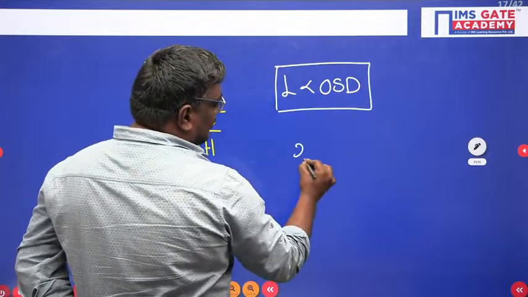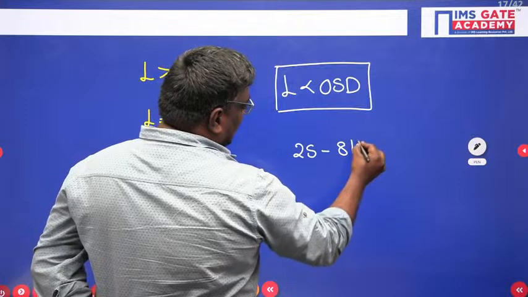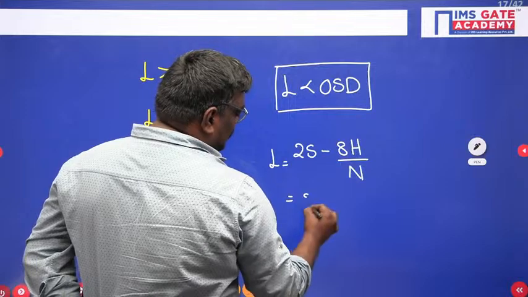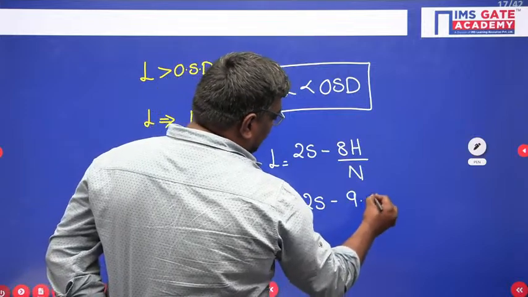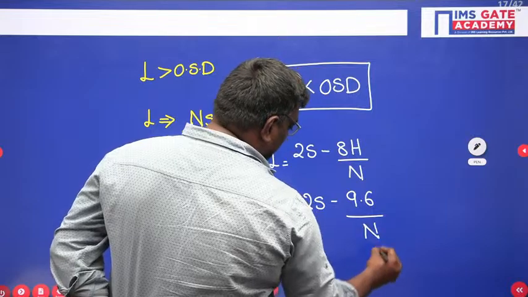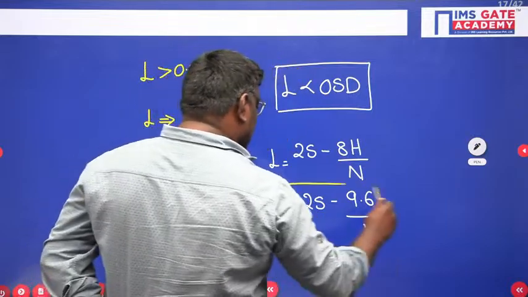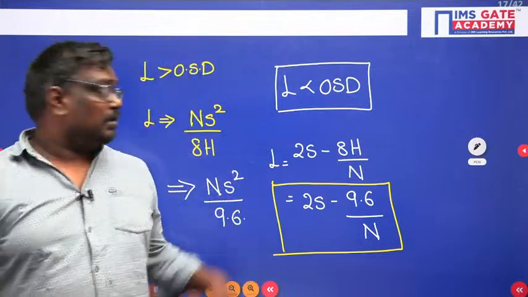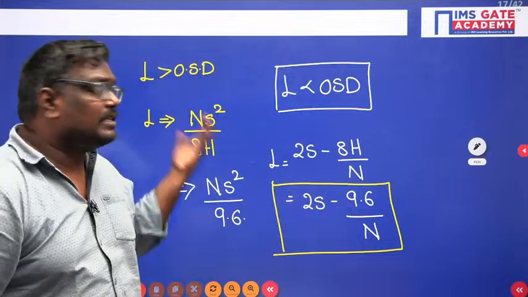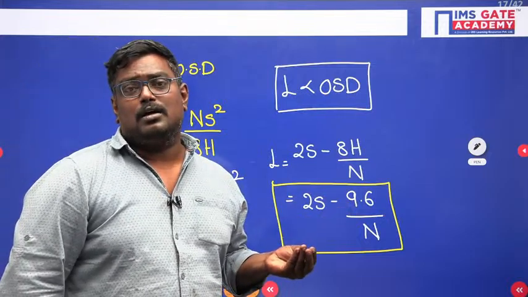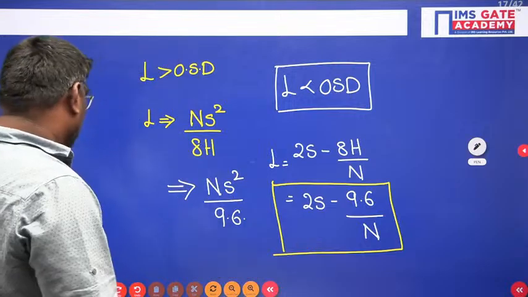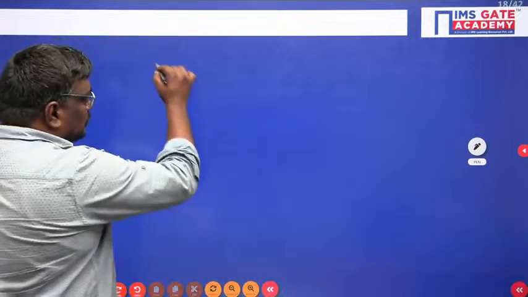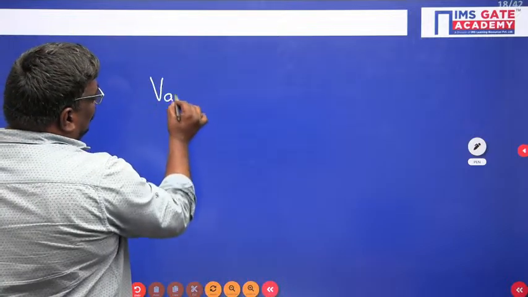Suppose the length of the curve is less than OSD, overtaking sight distance. In this case, it will be equal to 2S minus 8h upon N, so the length is given as 2S minus 9.6 by N. You should be aware of which case applies. This is the OSD case, the other case is the SSD case. Sir, vertical curve means if two curves meet at a summit point, that is a vertical curve. If two curves meet in a valley, then we call them valley curves.